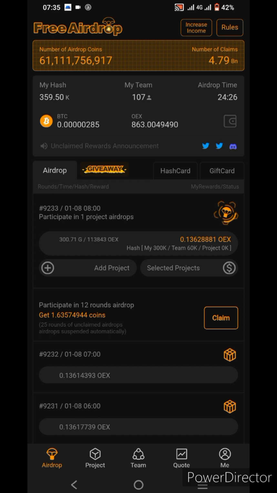Today I discuss the Satoshi app for only new users. This video language is English, for all countries. Today's discussion is about this app, OEX mining, for all countries.